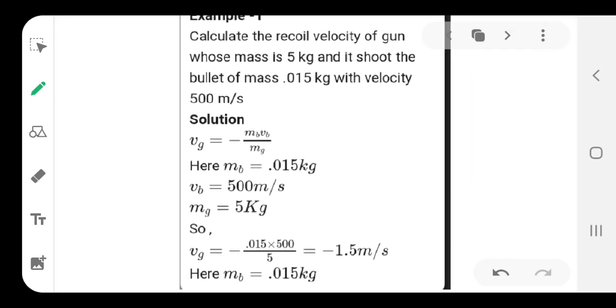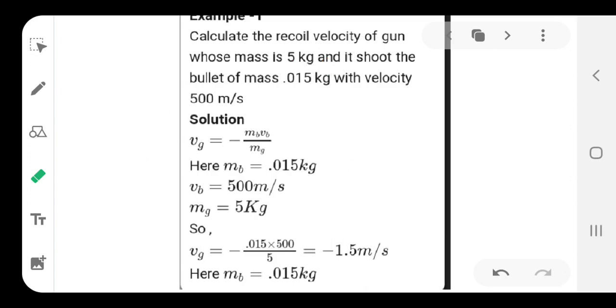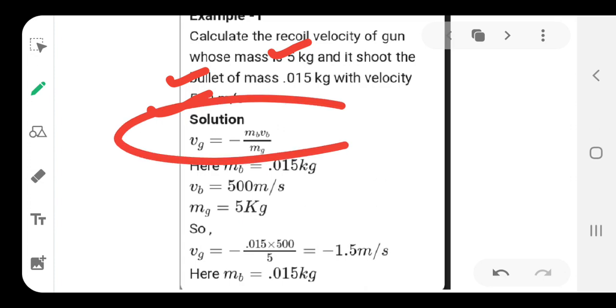Whenever you get a question regarding recoiling of a gun, we can use this particular illustration directly instead of going for the whole formulation. So again they say you have to find the recoil velocity, the mass of the gun is given, the bullet mass is given, and the velocity of the bullet is 500. We have just done this numerical, but we did it in the long format. Now this is a short format, you can call it by using the formulation here.